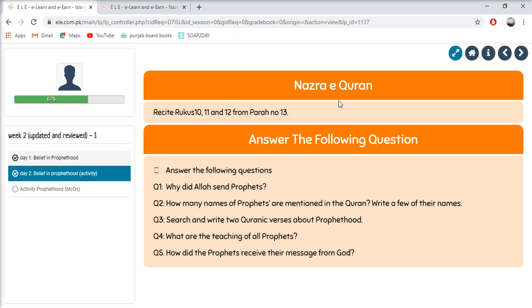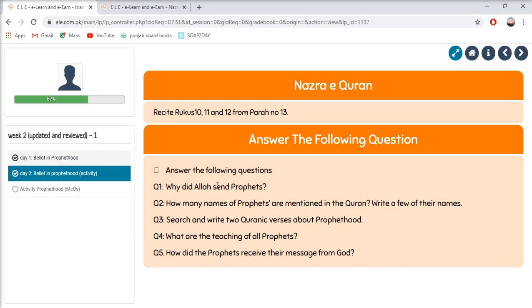First of all, let's do Nazra-e-Quran. You have downloaded Para 13 in your laptop, tablet or any gadget you have. Go to that para and recite rukus 10, 11 and 12 from para 13. After that, answer the following questions. Before answering the questions, if you want to, you can review day 1 which we read, which had the details about belief in prophethood. Let's answer these questions one by one on our copy.